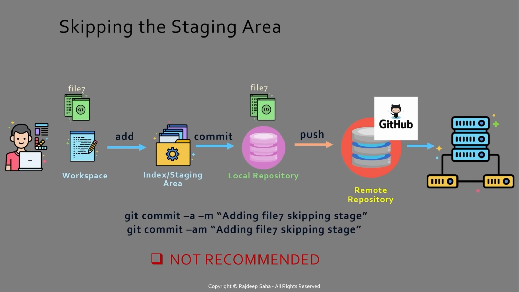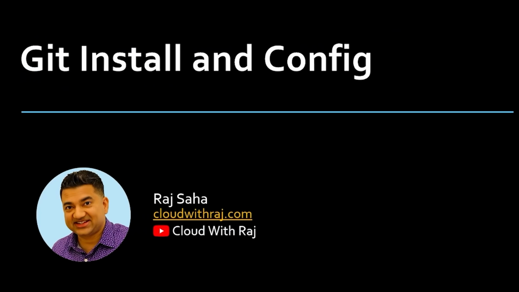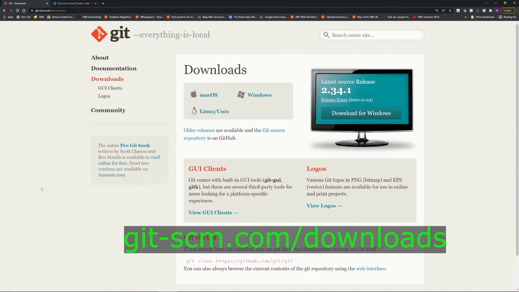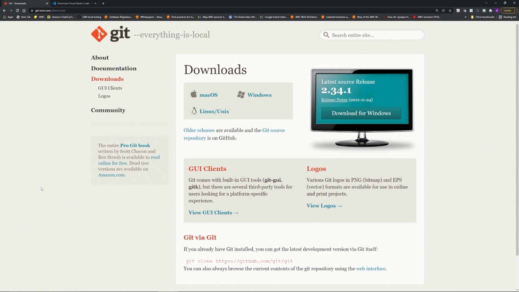Alright, let's jump into our very first Git demo. Before we can start having all the fun, first we have to install Git and configure a couple things. That's what we are going to do in this lecture. Let's get started. Download Git from git-scm.com/downloads. It's a pretty lightweight download and you can download based on your operating system.